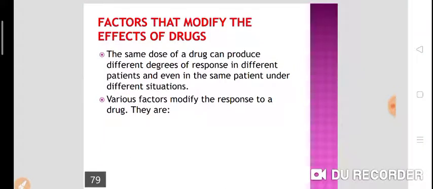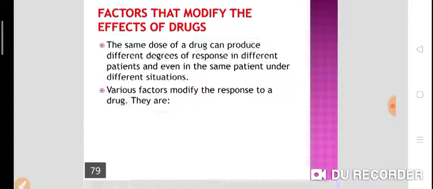Now we'll discuss the factors that modify the effect of drugs. The same dose of drug can produce different degrees of response in different patients, and even in the same patient under different situations. So there are various factors which modify the response to a drug. We'll see body weight.